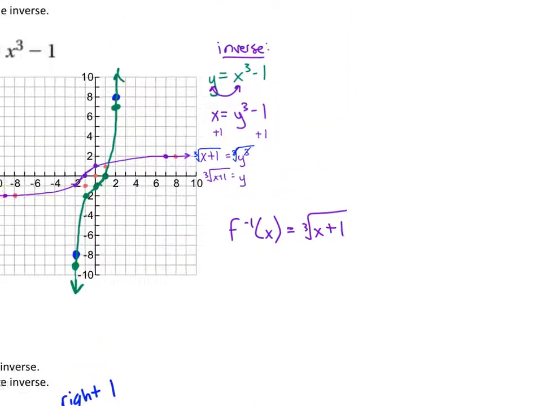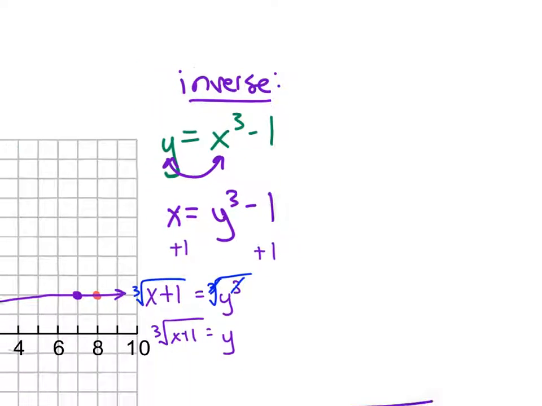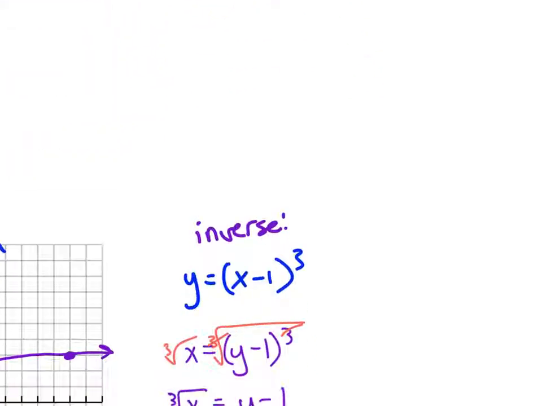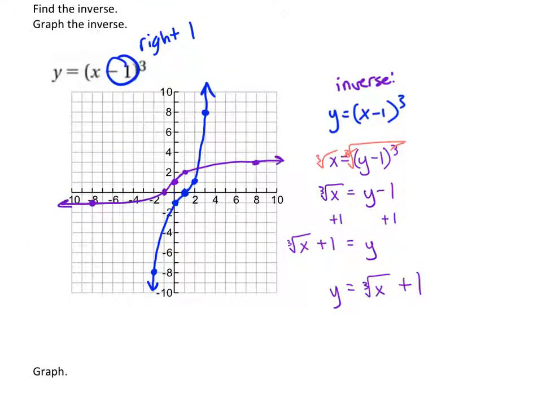On the previous example, that was not true. The thing being cubed was not consuming this whole side. So I moved the 1 first, and then I cube rooted. Okay, good question. So again, those are our inverse and original graphs.